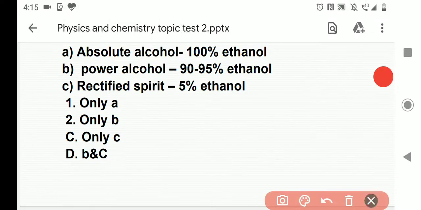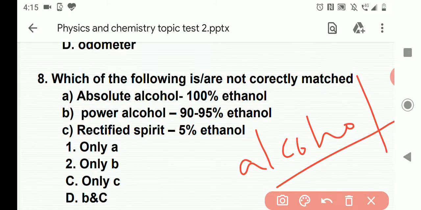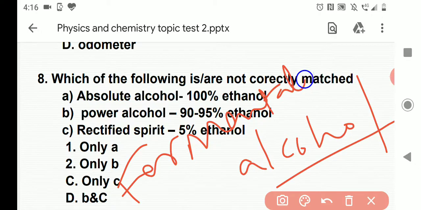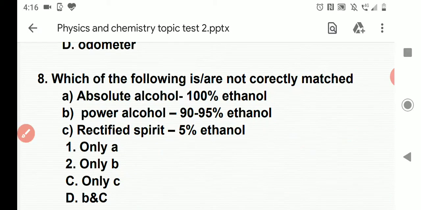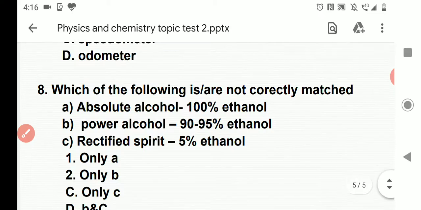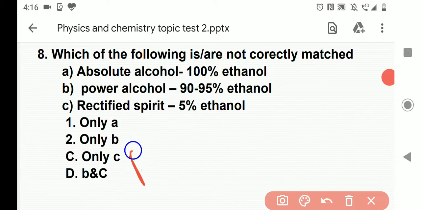Here the concept is how alcohol is formed industrially. It is formed by fermentation, and the raw material used is molasses.